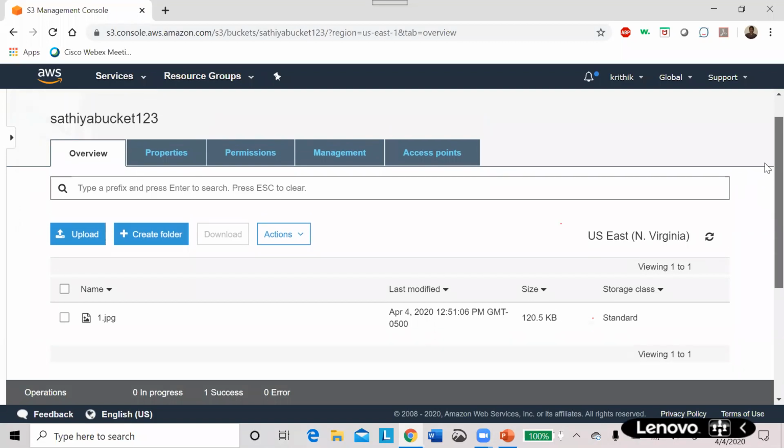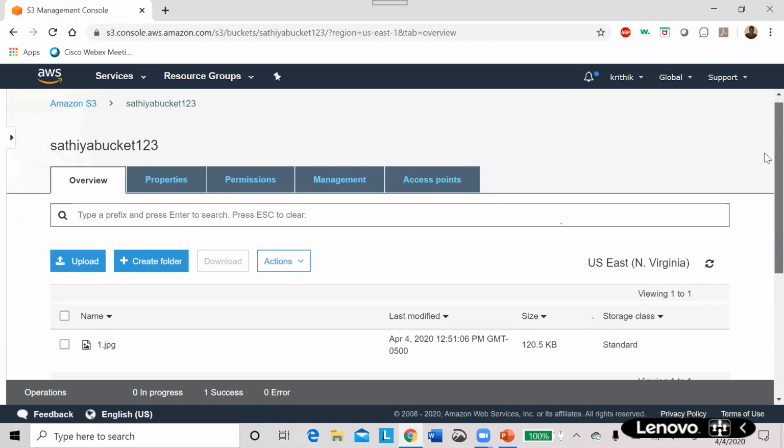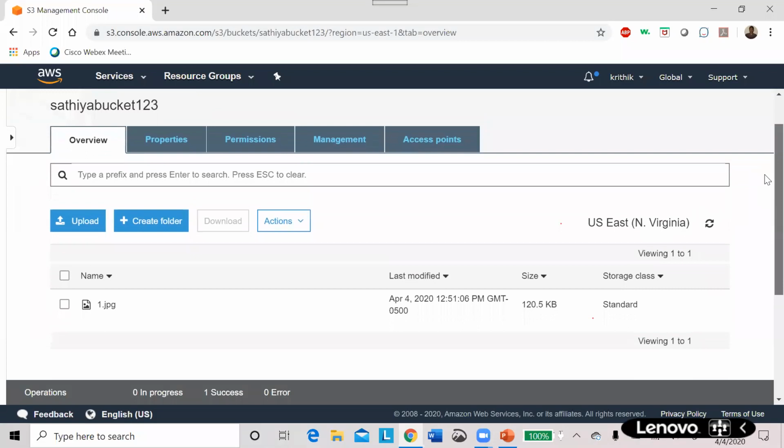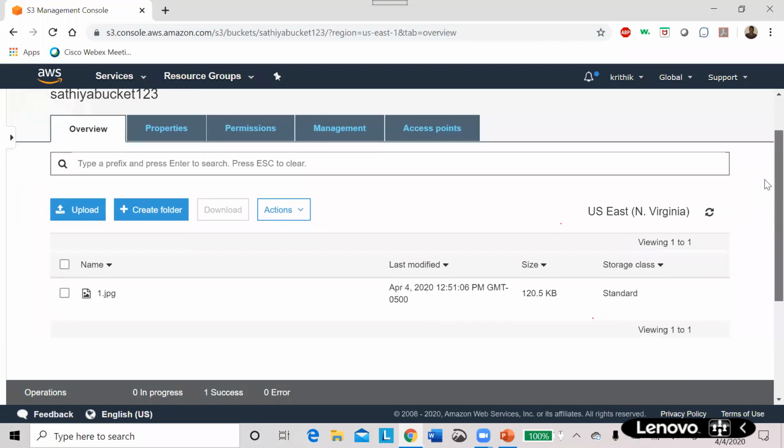Here I want to upload some other file. How can I upload it using the REST endpoint, directly connecting using the bucket name, then upload the data over here?